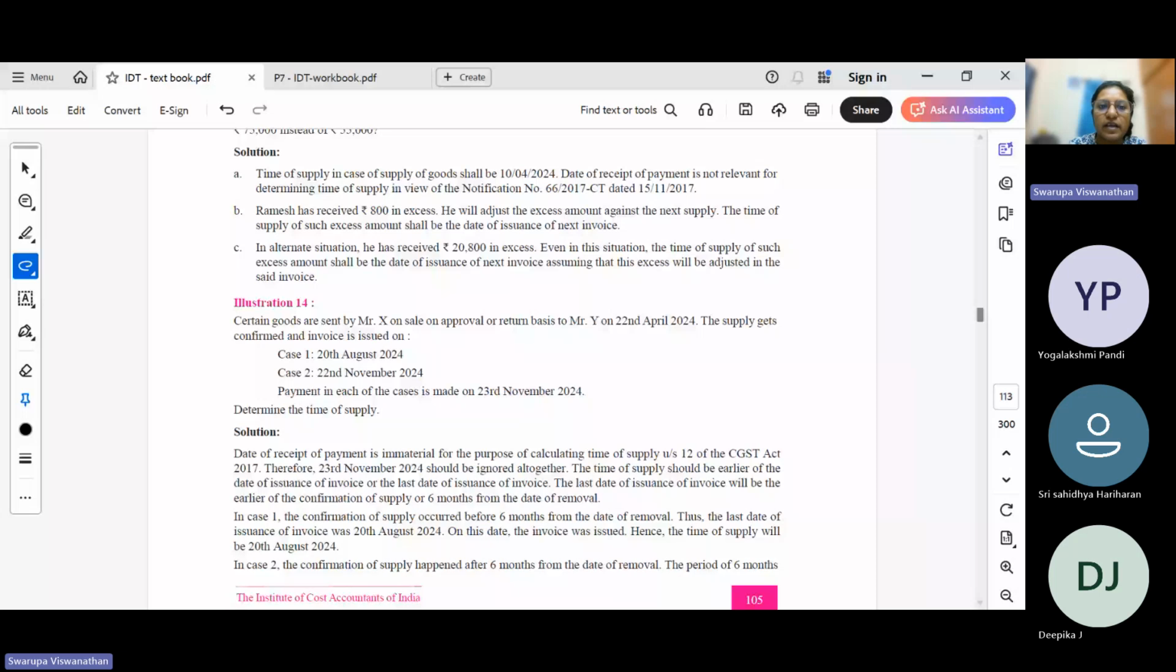So time of supply for goods, we can summarize that it will be date of invoice or the date of removal of goods in case there is movement. If there is no movement, it will be date of invoice or the date of delivery of goods, whichever is earlier.